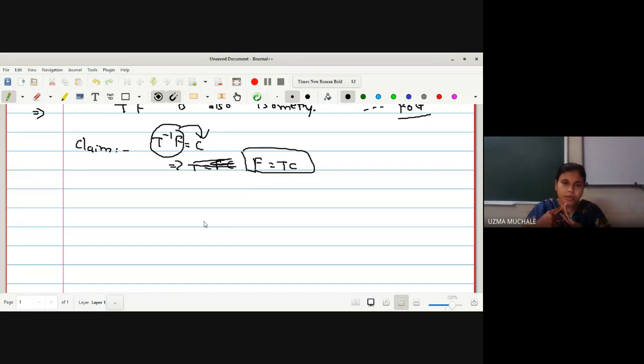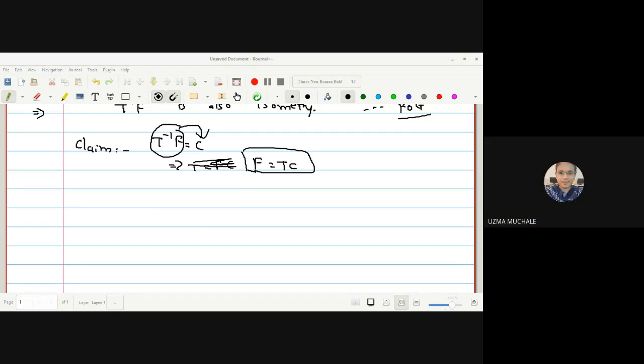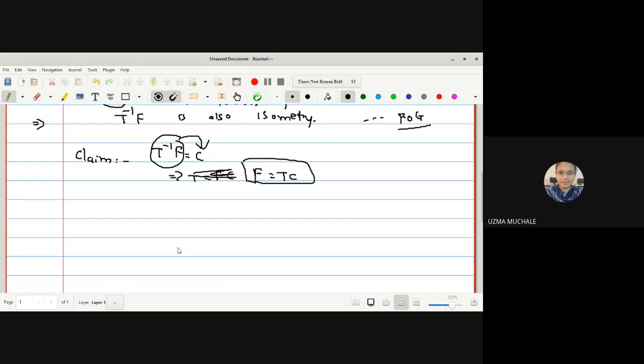Secondly, we want to prove it is preserving the dot product. Now let us start with the step-by-step proof. Everyone understood what is given to us and what we want to prove. Our aim is to prove that T inverse F is an orthogonal transformation. T inverse F is an isometry, that is already proved. We only have to prove T inverse F is an orthogonal transformation.